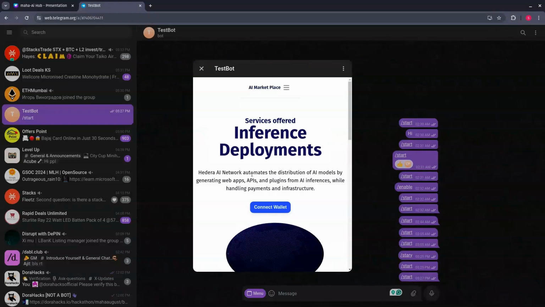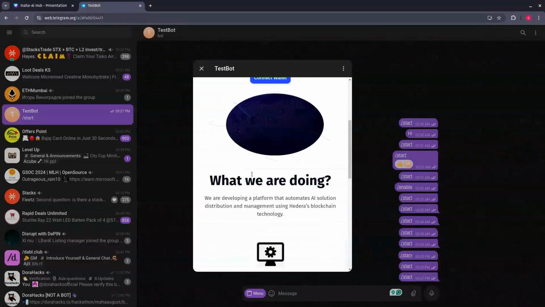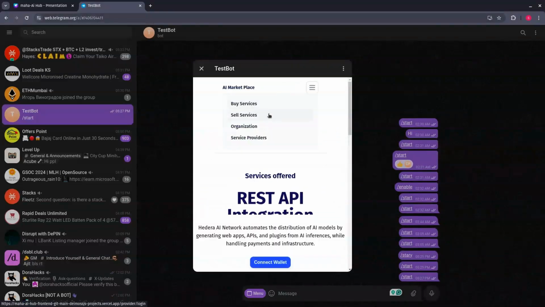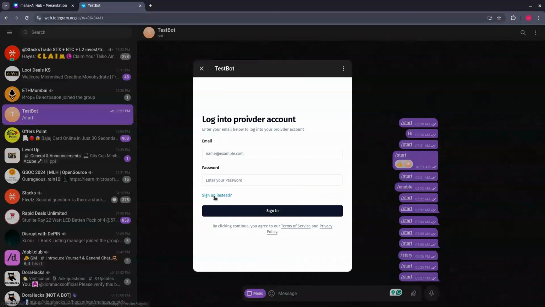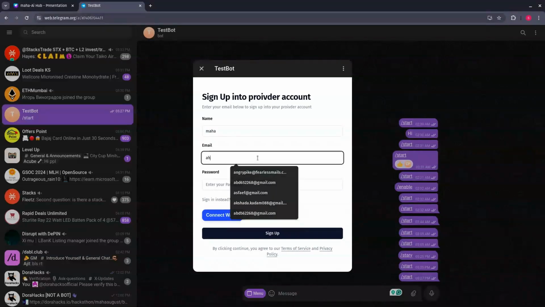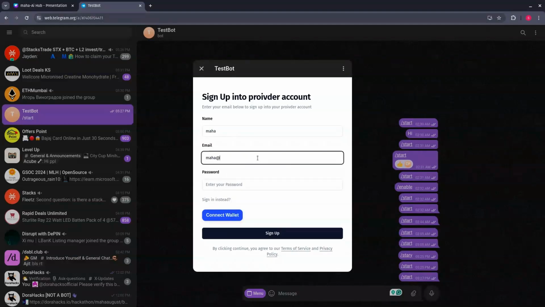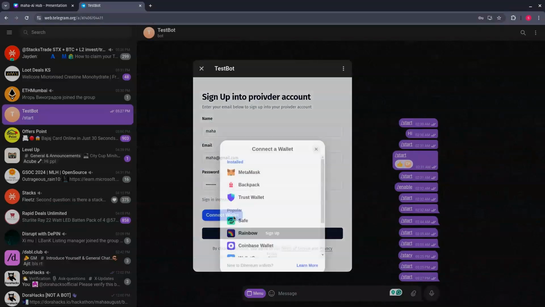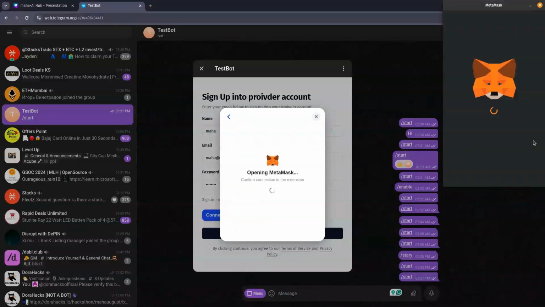So this is the dashboard of our application, which gives us the idea of what we are. Now let's see how the providers or the sellers can sell the service and the buyers can buy them. First of all, we'll create a provider's service. For that, we'll click on this and create a new provider. We'll put the provider's name as Maha, and just connect our wallet so that we can make the payments to this application.